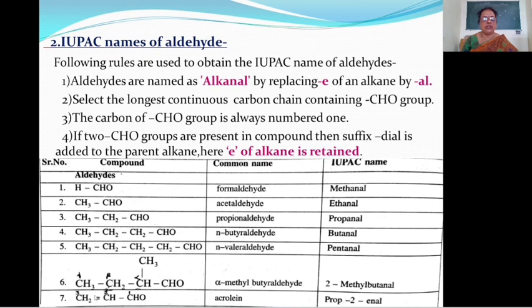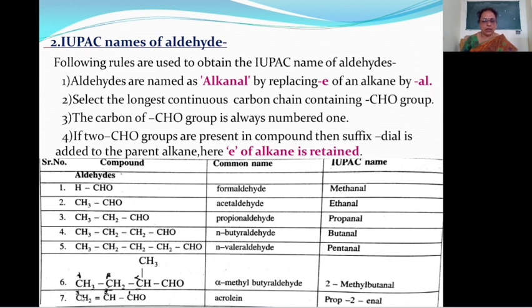Means this is the derivative of butane. Then E is replaced by Al. Therefore, the name butanal. But at second position, methyl group is attached. Therefore, 2-methyl butanal is the IUPAC name of this compound.